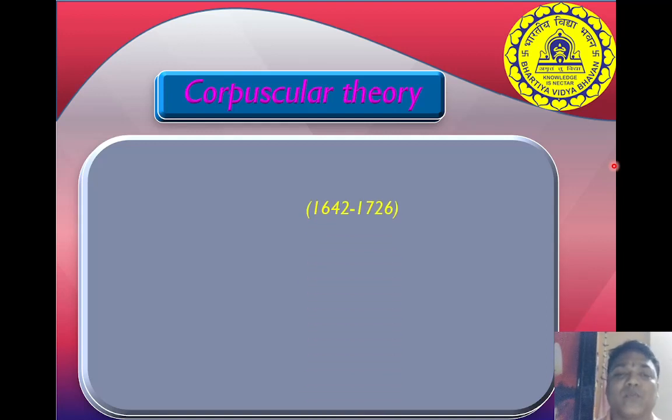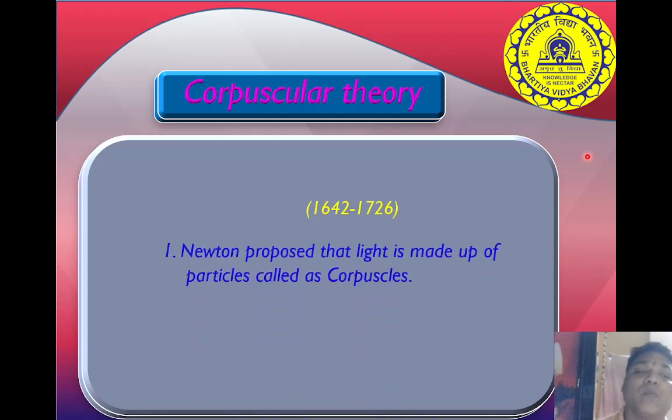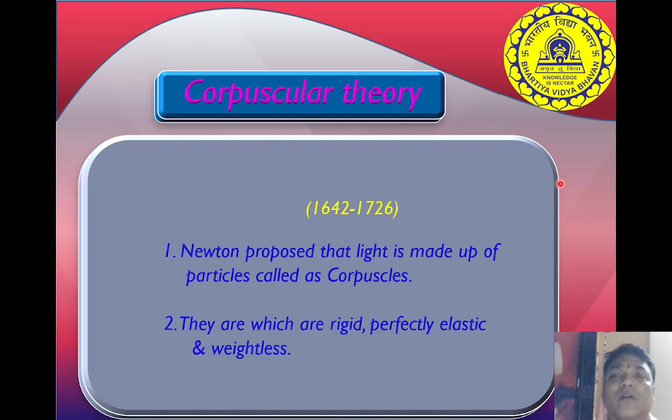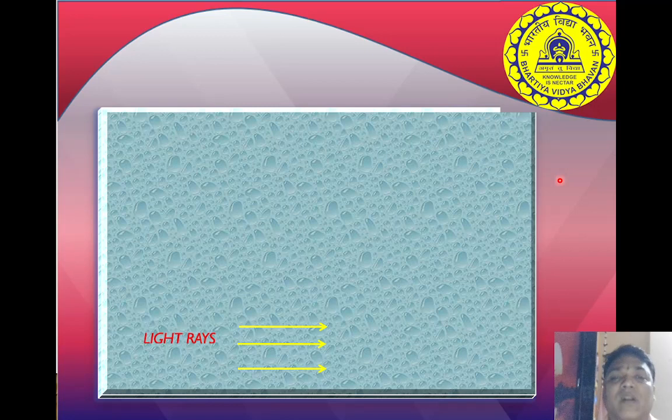What is the corpuscular theory? In 1642 to 1726, Newton proposed that light is made up of particles, and these particles are called corpuscles. According to him, they are rigid, perfectly elastic, and weightless. Okay, these particles are what? Rigid, perfectly elastic, and weightless.